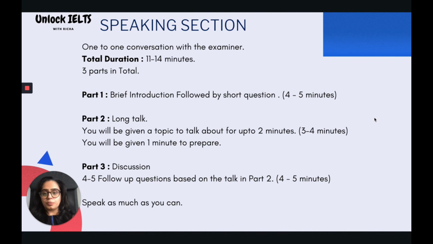Then comes part 2. It's a long talk. You'll be given a topic to talk about for up to 2 minutes. You really don't have to worry because you will be given 1 minute to prepare. Part 2 lasts for around 3 to 4 minutes. Then comes part 3. It's a discussion round where the examiner is going to ask 4 to 5 follow-up questions based on the talk in part 2. Again, part 3 is going to last for around 4 to 5 minutes. In the speaking section, you really need to take care that you speak as much as you can.